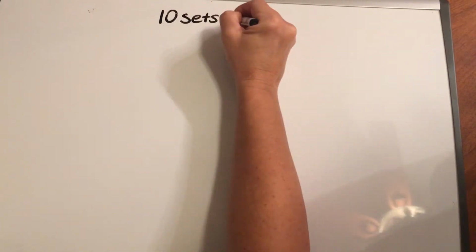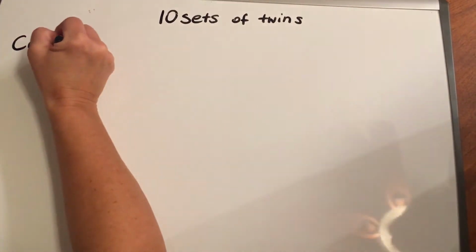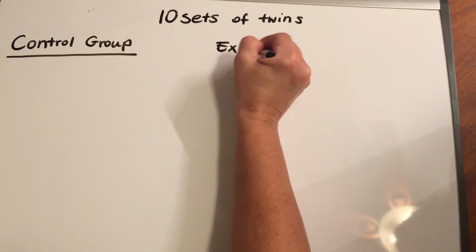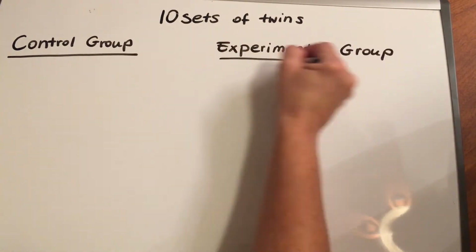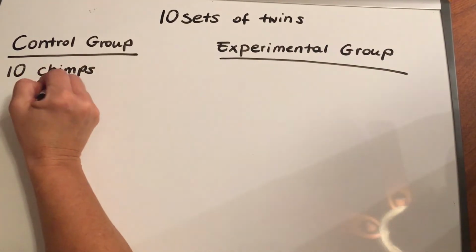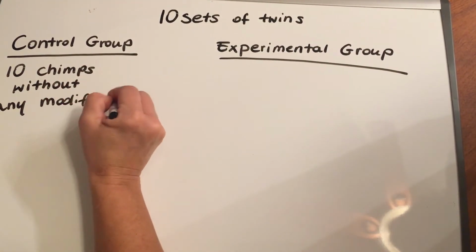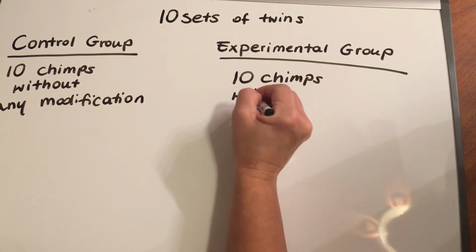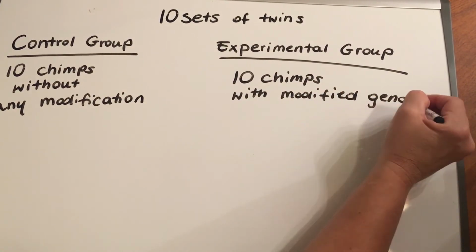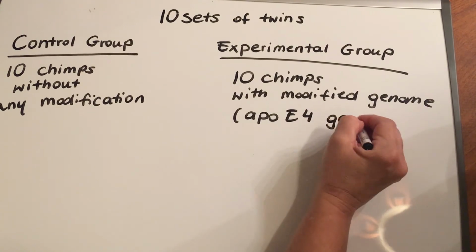We will have two groups, a control group and an experimental group. We will use around 10 sets of identical twins for this experiment because they will be genetically identical and any manifestation of Alzheimer's will most likely be a result of the inserted gene. One twin will be in each group. Both groups will be in the same environment and in captivity, so external factors will not be included.